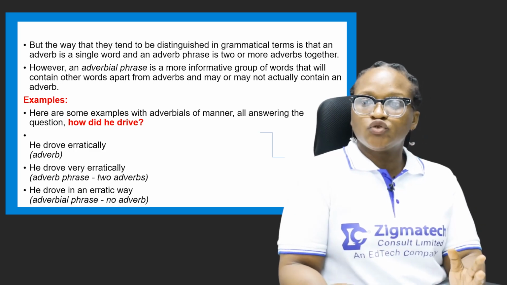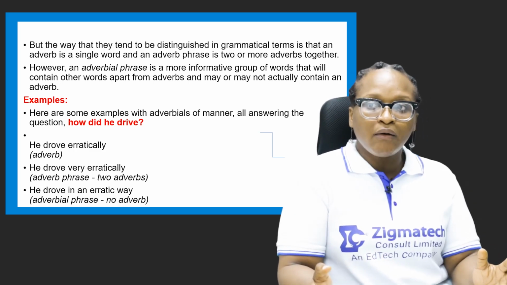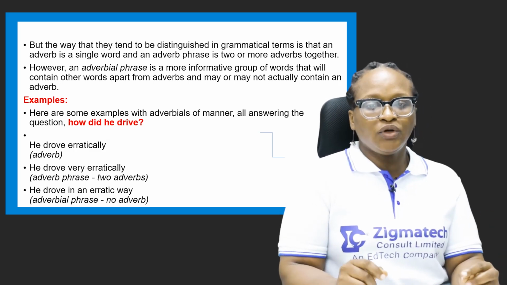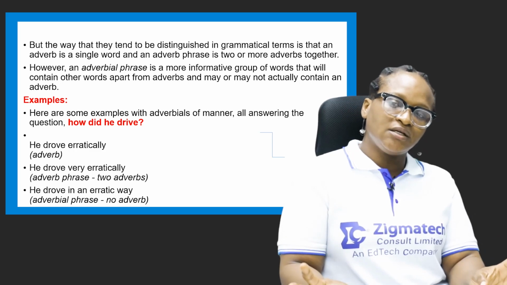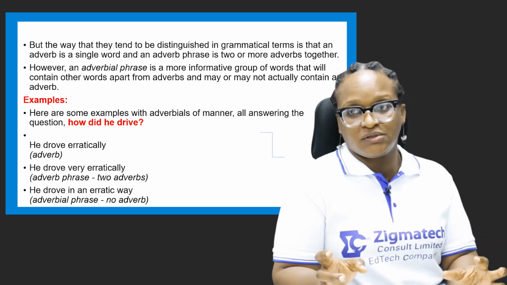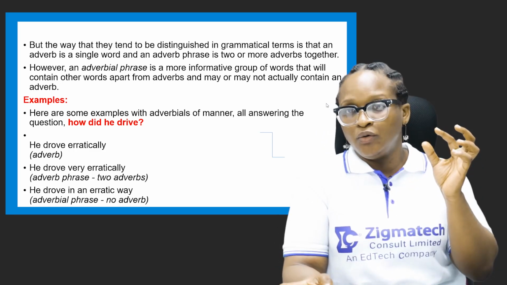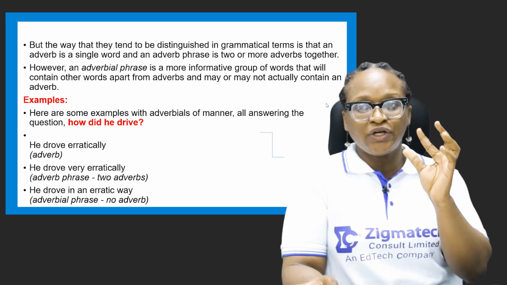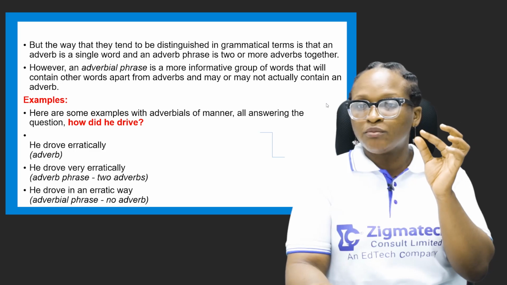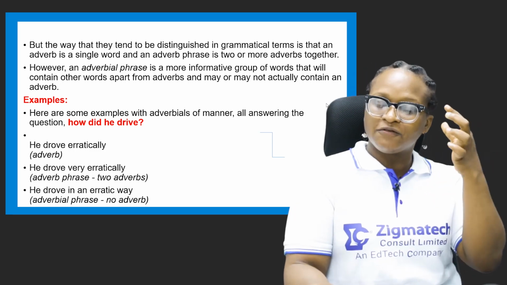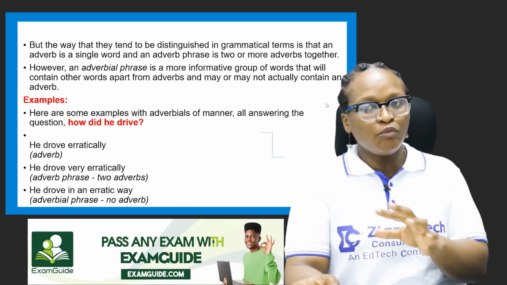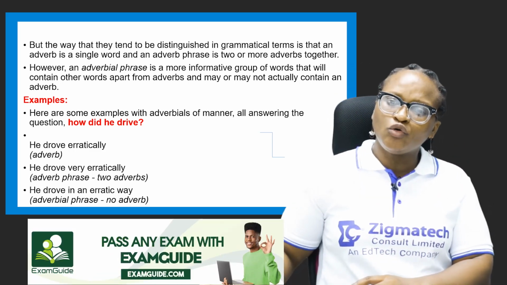Here are some examples with adverbials of manner, all answering the question, how did he drive? Sentence number 1 says, he drove erratically, asking the question how. Remember, adverbs will always ask you questions. Adverbs are one part of speech that always ask questions. He jumped the fence. Where did he jump? The fence. He came home late. When did he come home? He came home late. So that is it. Adverbs will always ask you questions.